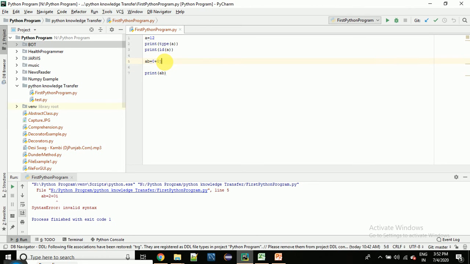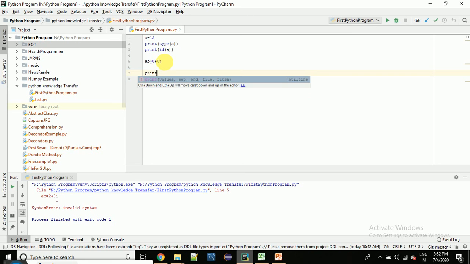Sorry, actually I was using I here. This is not I, this is J. So now I can also write a complex number here. I have written AB equals 0 plus 0j. This is a complex number representation, and if you write print AB, it will print that complex number.